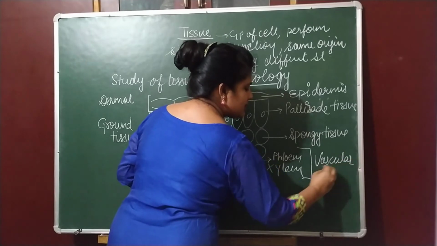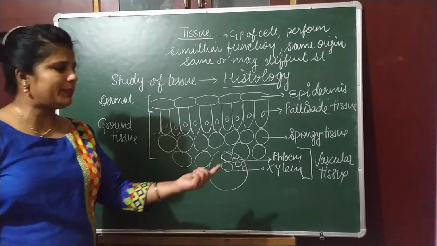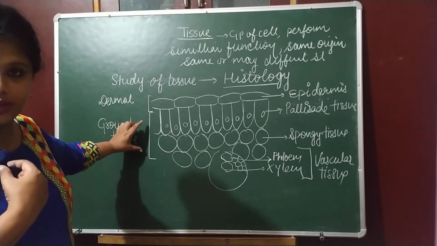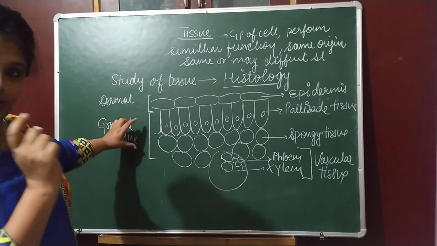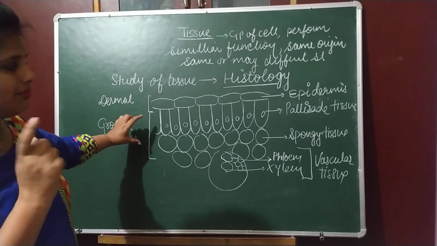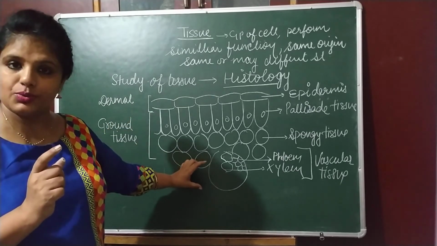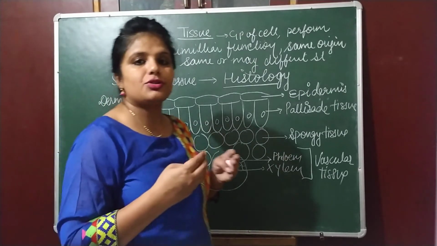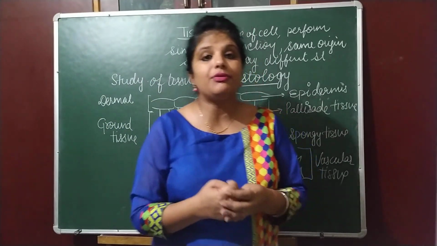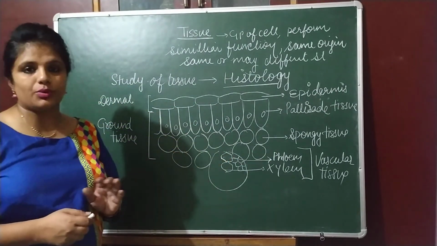So in the similar way we have some kind of epidermal tissue in our body, we have some kind of ground tissue in our body which fills the entire portion of an organ or a skin or a muscle or a tract, whatever, and we have some conducting tissue which helps in the conduction of water, minerals, hormones, enzymes, like we have arteries, veins, they all come under the vascular tissue.